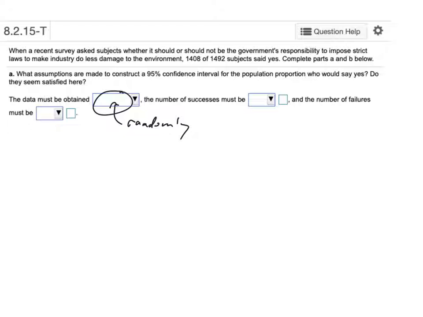The number of successes and the number of failures, the general rule of thumb is that you should expect at least 15 successes. So that means in this case of this question, yes answers, and at least 15 no's. And so a very conventional wisdom that you may have heard of is that your sample size needs to be at least 30 before you can infer anything. And that's true, that is the very minimum number.